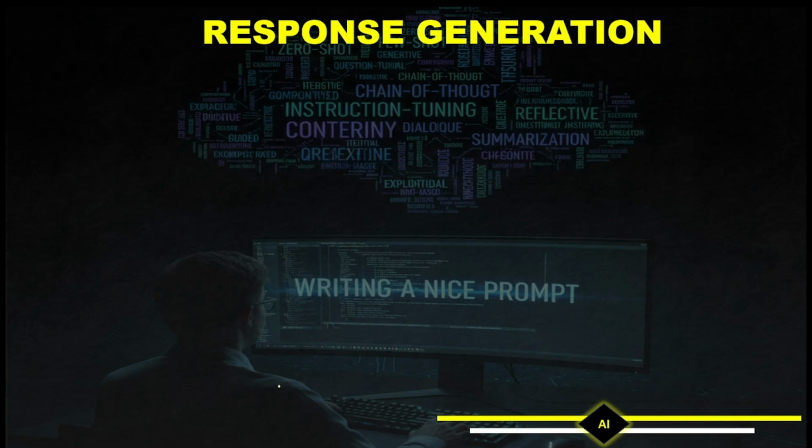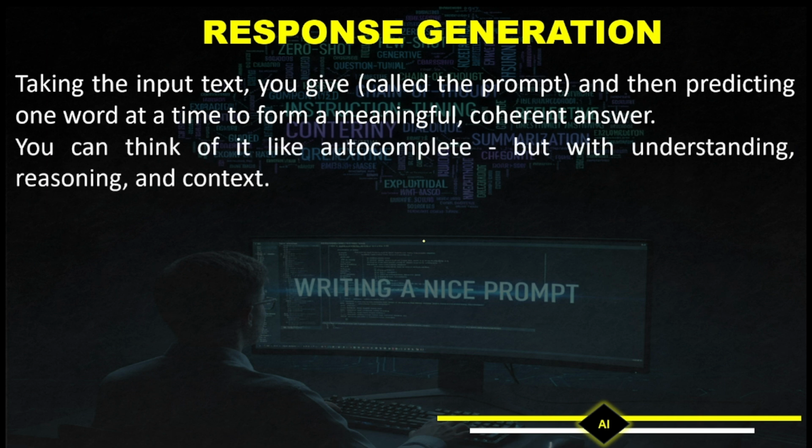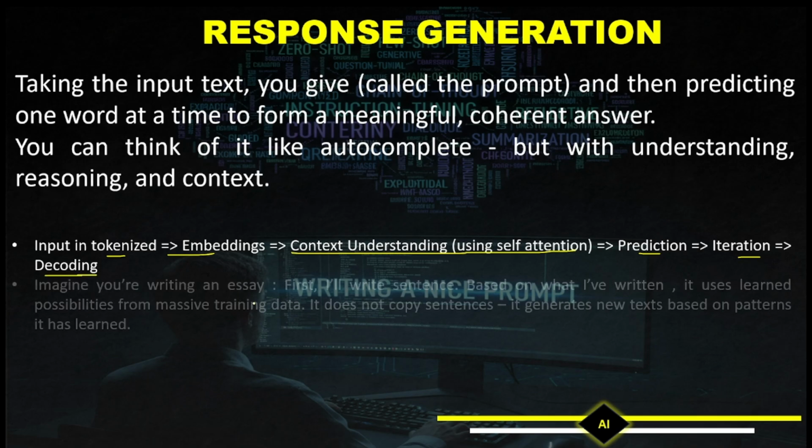The last step in the sequence is response generation. Once the self-attention is done, finally it is response generation: taking the input text which you give in the form of a prompt, predicting the word which is possible based on your prompt, and giving you a meaningful answer. You can think of it like autocomplete, but with understanding, reasoning, and context. So the sequence is tokenization, embeddings, context understanding using self-attention, prediction, iteration, and decoding. Decoding is the response generation.